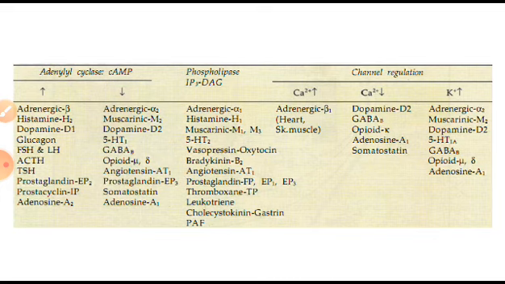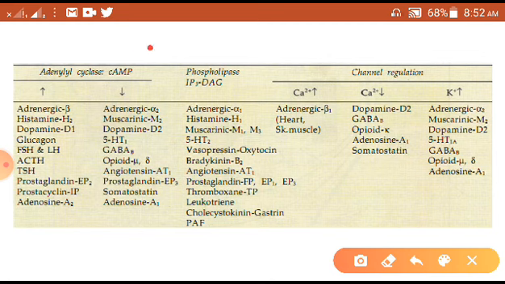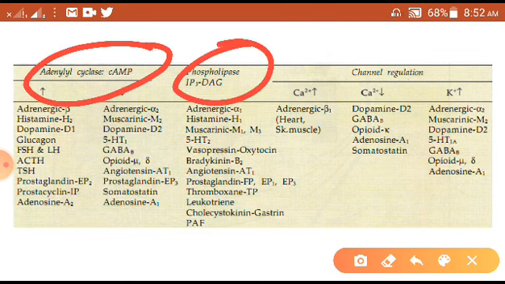Now, this is a summary sheet, you can find it in the book by A.D. Tripathi. All three pathways have been shown here: the adenylyl cyclase cAMP pathway, the phospholipase IP3-DAG pathway, and the channel regulation pathway.